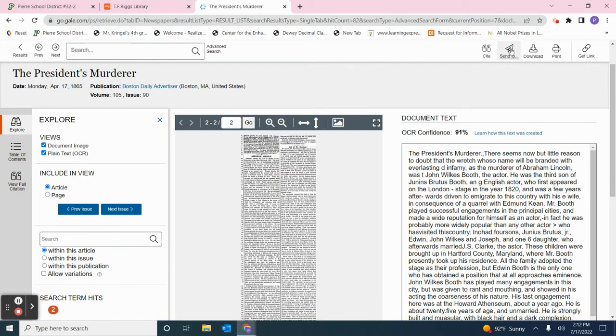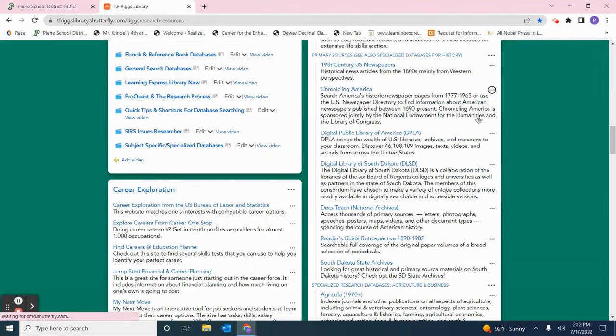You can send this article to yourself as an email. You can download it to your Google Drive or to your hard drive on your computer, and you can print it. You can also get a link so that you can go directly back to this article in the future. I just love this database, especially if you're going to be doing anything from the 1800s.